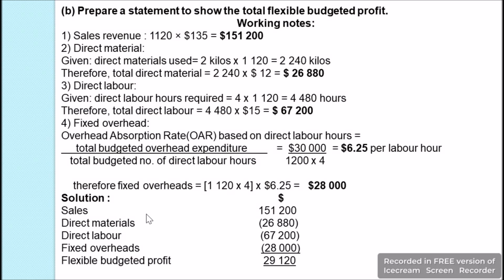We will take the sales revenue. From there we subtract all the direct and the indirect expenses. We will get the profit. Sales revenue which we calculated was $151,200. Then the direct material which we calculated was $26,880. Direct labor which was calculated was $67,200, and the fixed overhead which was calculated was $28,000. So when we subtract all the expenses from the sales revenue, we get the flexible budgeted profit as